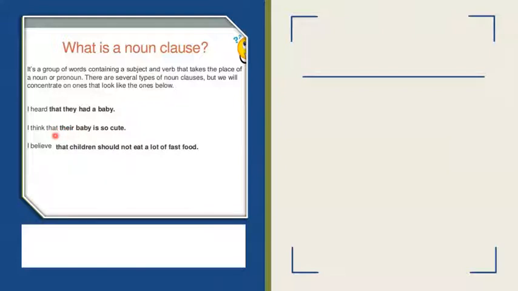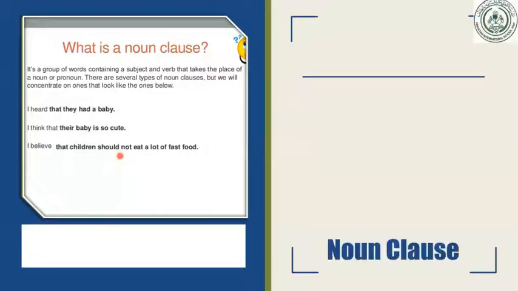"That their baby is so cute" is a noun clause. Again, I believe that children should not eat a lot of fast food. "That children should not eat a lot of fast food" is a noun clause. It is working as an object over here, dear students.